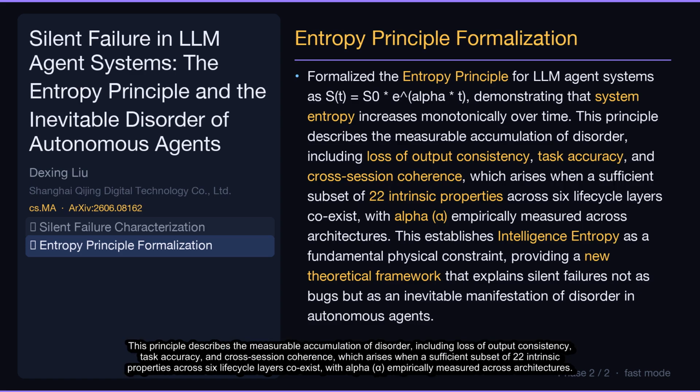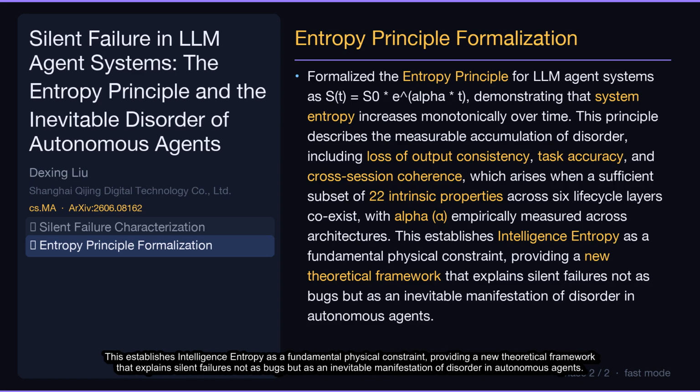This principle describes the measurable accumulation of disorder, including loss of output consistency, task accuracy, and cross-session coherence, which arises when a sufficient subset of 22 intrinsic properties across 6 lifecycle layers coexist, with alpha empirically measured across architectures. This establishes intelligence entropy as a fundamental physical constraint, providing a new theoretical framework that explains silent failures not as bugs, but as an inevitable manifestation of disorder in autonomous agents.